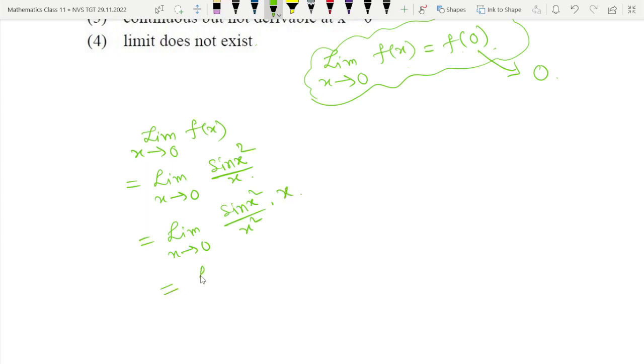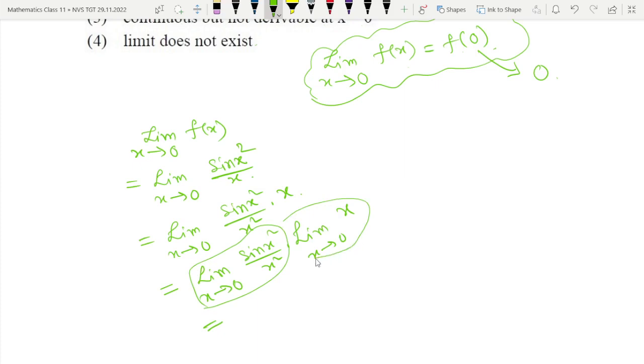Now this limit we can split it because both the limits will exist. Limit x tends to 0, sin x square by x square, into limit x tends to 0, x. So why have I split this limit? Because these two limits separately exist.